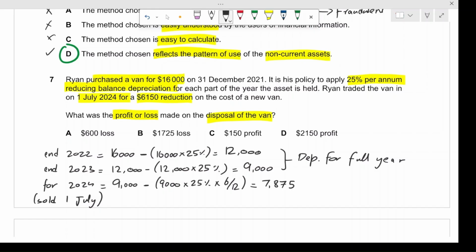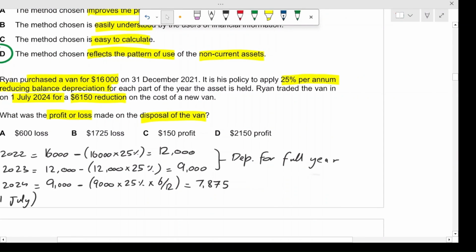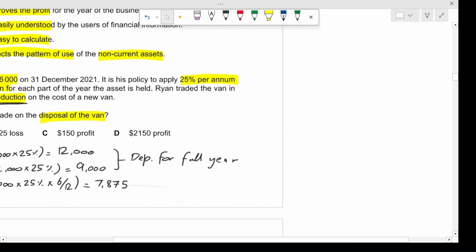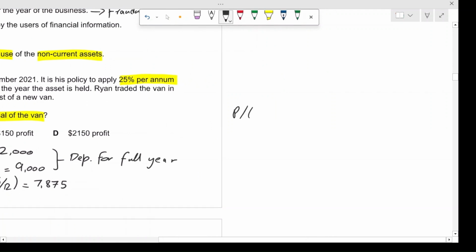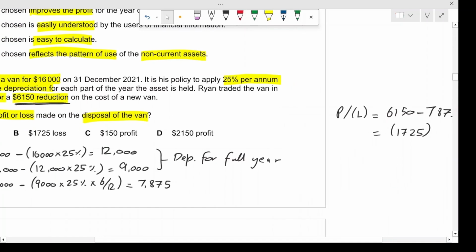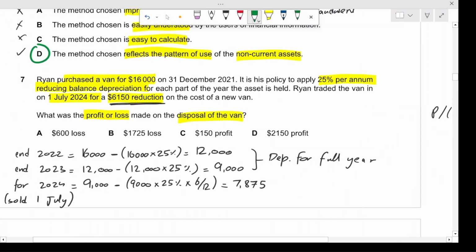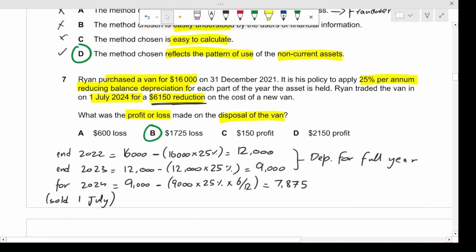$7,875, right? And then the van was sold for $6,150. It's mentioned here. So we just subtract, profit or loss bracket. So $6,150 minus $7,875, which gives us a loss of $1,725. So is there an option? Yes, that's here. Option number B, $1,725 of loss. All right, I hope you got this.